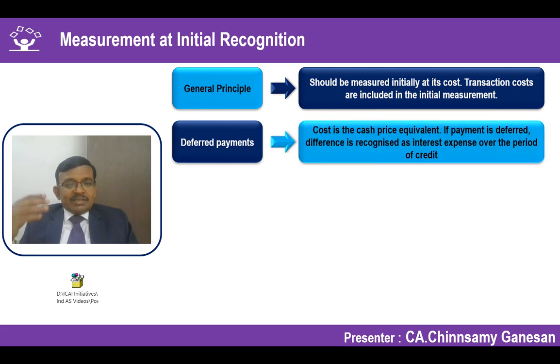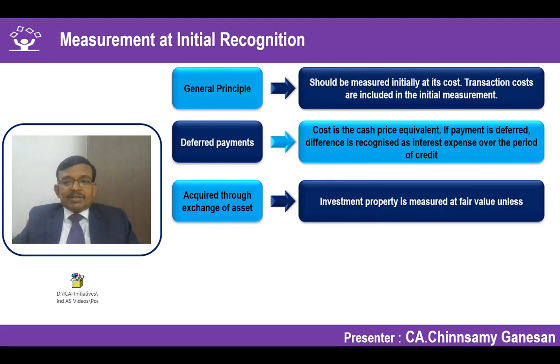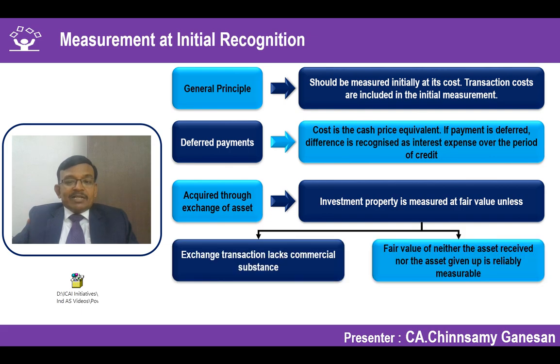That is exactly what we have seen even under Ind AS 16 property plant equipment, even under Ind AS 2 inventories, even under Ind AS 38 intangible assets. So the same principle we are identifying. Exchange of an asset, this is also we have dealt with using the same principle. In that case, fair value should be taken into consideration unless fair value cannot be determined. This also we have seen in Ind AS 38 at length.